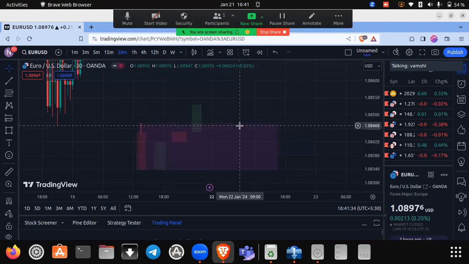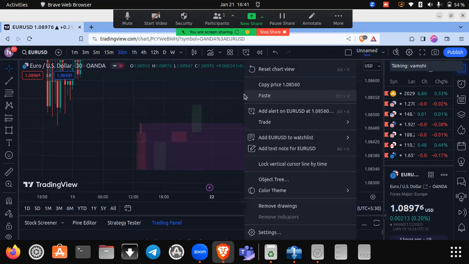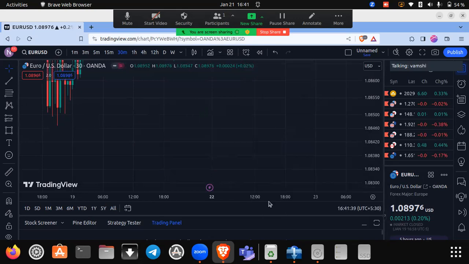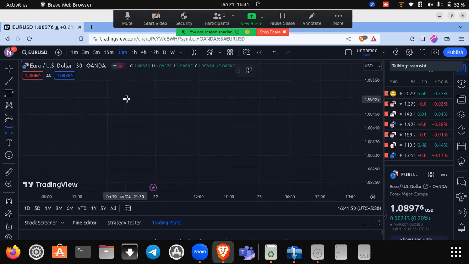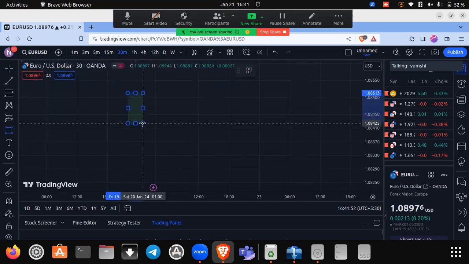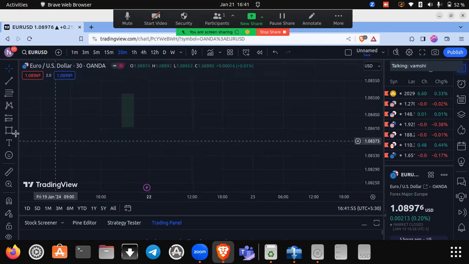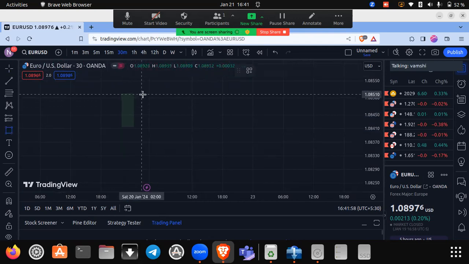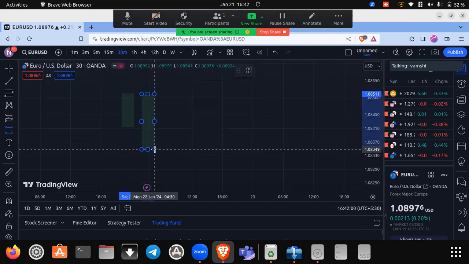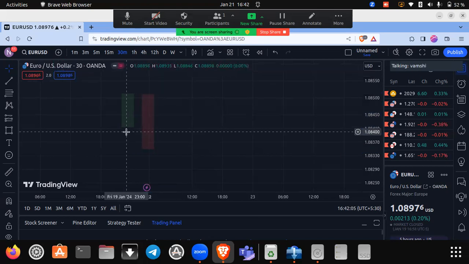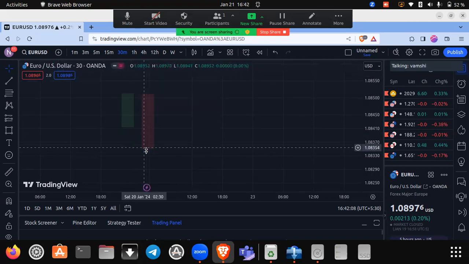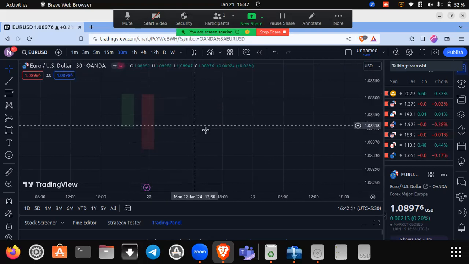I hope you are clear with engulfing buy. We will move on to the next topic, which is engulfing sell. Engulfing sell is the same as engulfing buy zone, but just the opposite. For an engulfing sell zone, we need a green candle which needs to get engulfed by a red candle. Now here a green candle got engulfed by a red candle, making it an engulfing sell candlestick pattern.